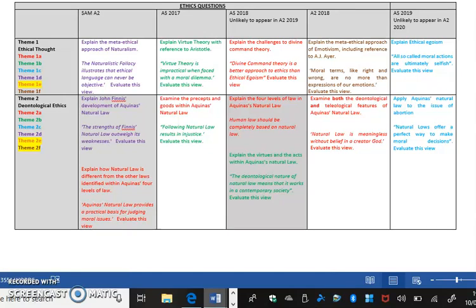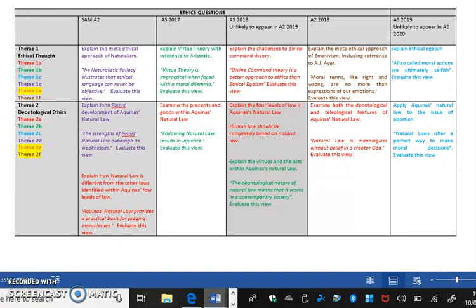We've had requests for the final of our videos looking at potential questions that could come up on the A-level ethics paper next. So it'll be paper 3 of the Eduqas A-level. As always, we've got a table here that shows all the questions that have been asked in previous ethics exams. They are AS papers, A2 papers, and the sample paper.